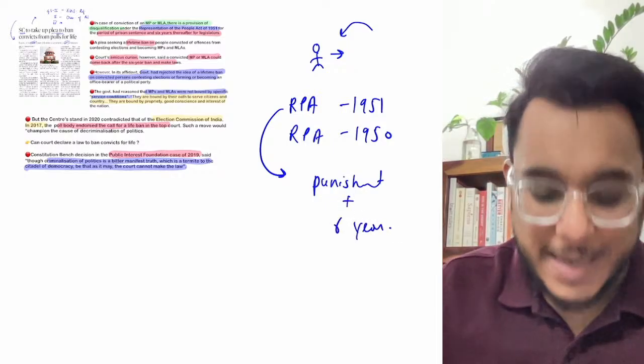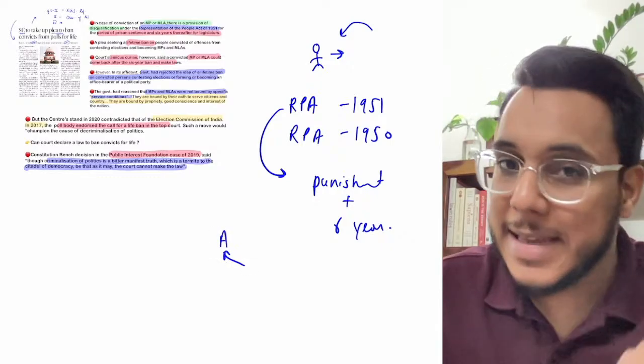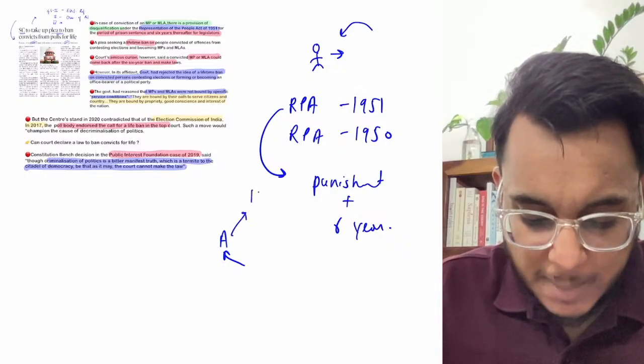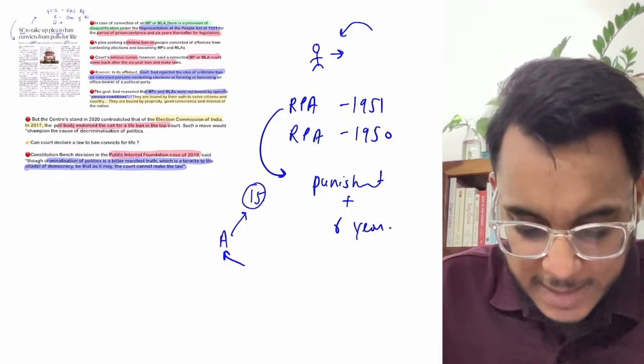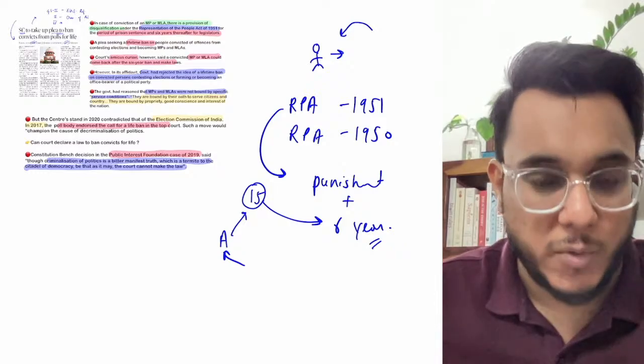Is it clear or not? Let's say Mr. A was accused of committing a murder and he has been convicted for that particular murder, and now Mr. A has been given, let's say, a punishment of 15 years, for example. So he will be disqualified for these 15 years plus 6 years after that; he cannot contest the election. So this is the present provision.